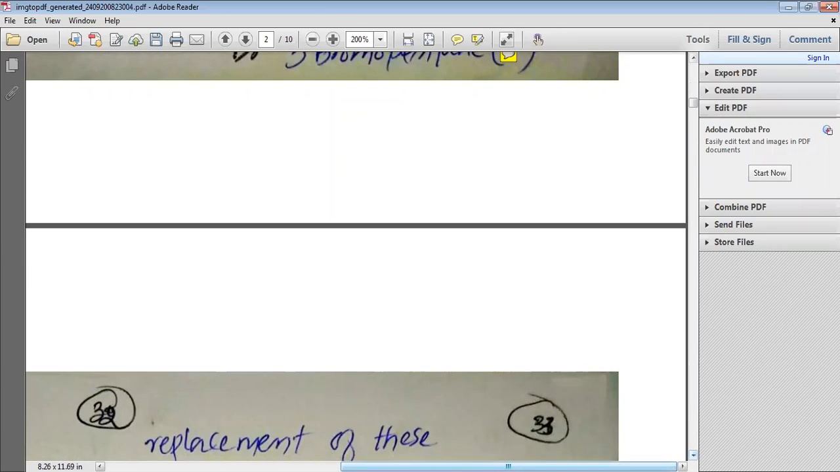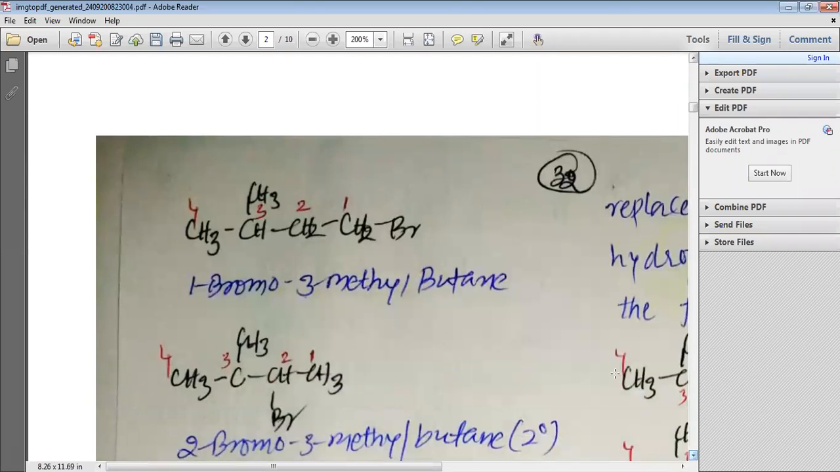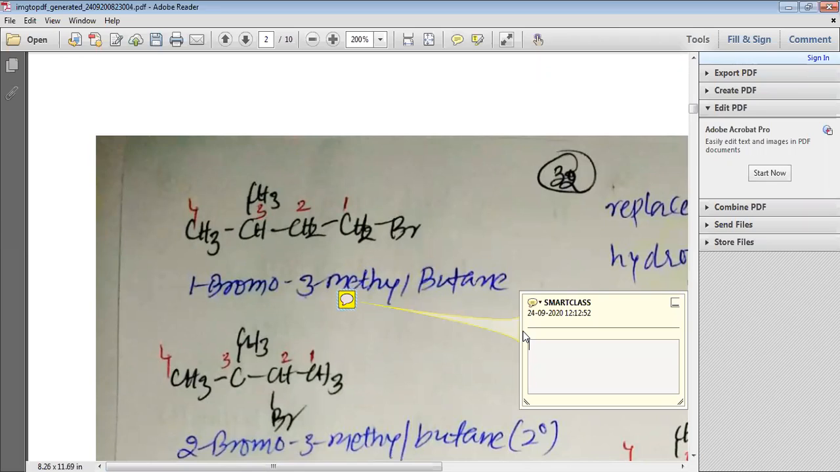Then we can move and understand the other ones. Let's move ahead and see the others. Then we have 1-bromo-3-methylbutane. You can see that the bromine here is bonded with a carbon, and this carbon is bonded with only one carbon. So this is going to be primary, or 1 degree.